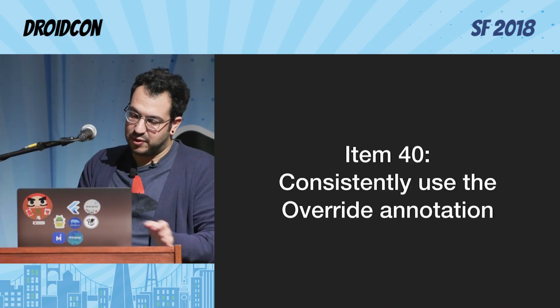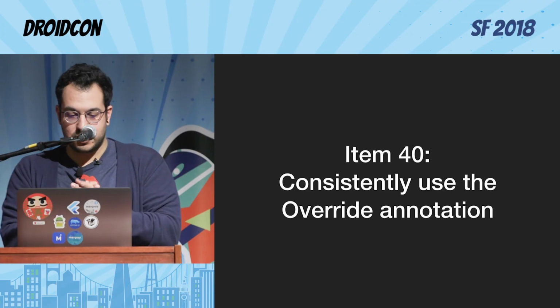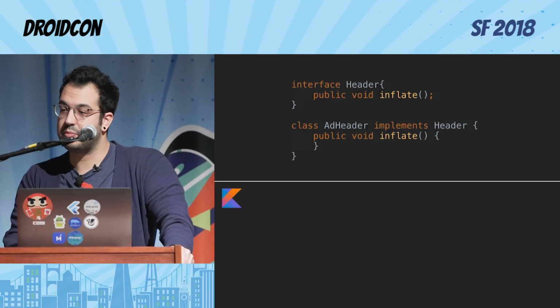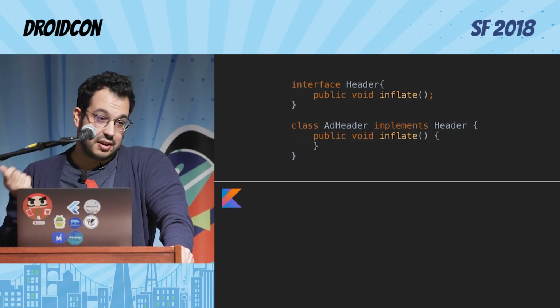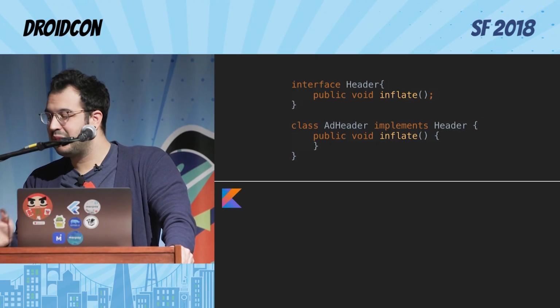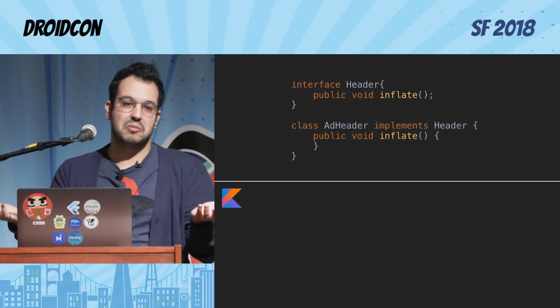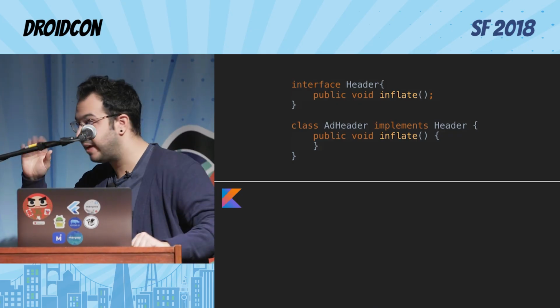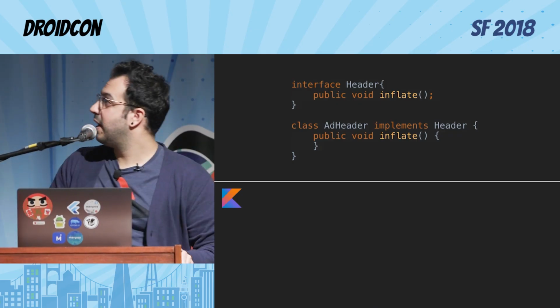So let's talk about item 40. Consistently use the override annotation. This is really funny. We don't do this. We just forget because, listen, our goal in life is to compile code. We don't care about the code that is showing in the phone. We just want to compile and say, hey, it's done. I'm good. I'm leaving now. Bye. I'm not leaving, sorry.